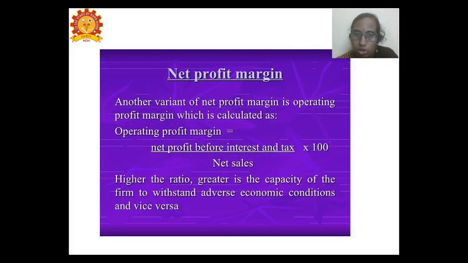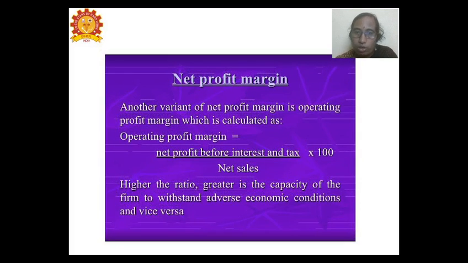The net profit margin is also related to the operating profit margin. In the operating profit margin, we take only the net profit before interest and tax, whereas the net profit margin is calculated after interest and tax have been deducted. The greater the ratio, the greater the capacity of the firm to withstand adverse economic conditions.